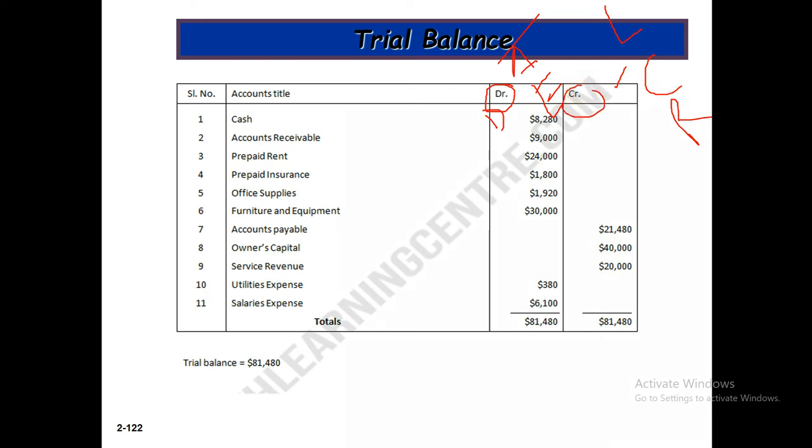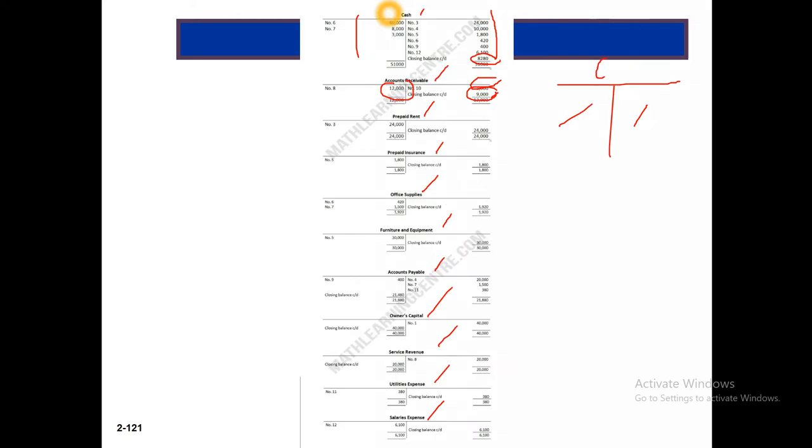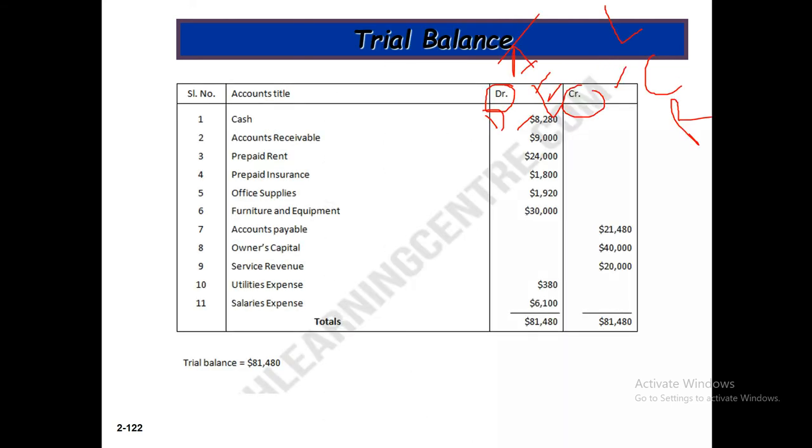Okay, so here this is our cash balance. We are taking this balance from the ledger, and accounts receivable, prepaid expenses, and so on. From the ledger we are getting these balances and preparing the trial balance, and this is the total of the trial balance: 81,480, 81,480. Both sides are equal. So that's all.